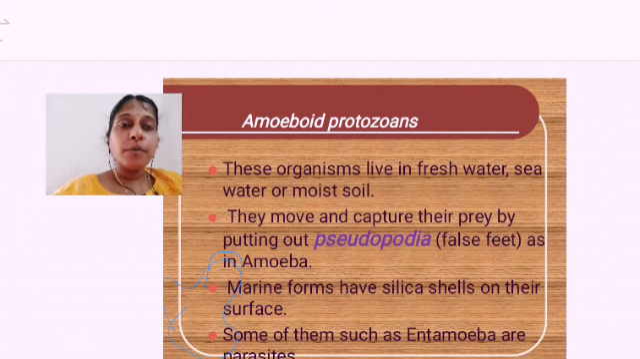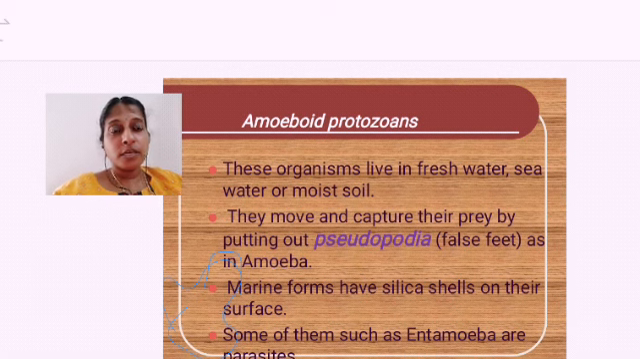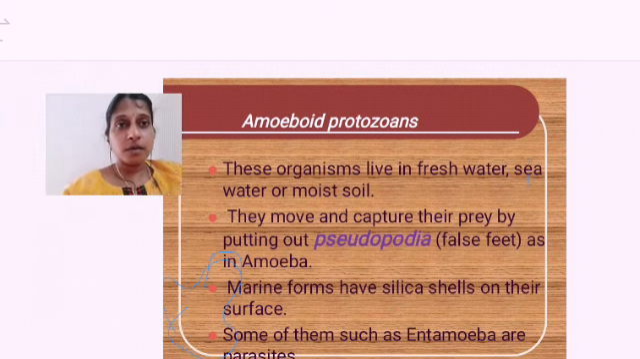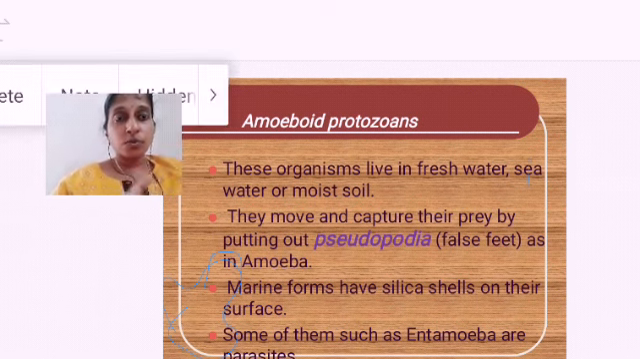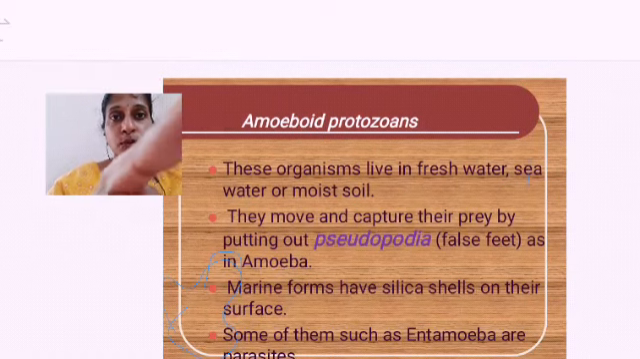Some of them like Entamoeba histolytica are parasitic. Parasitic means they cause diseases like amoebic dysentery. Amoebic dysentery, or we call it amoebiasis, is caused by what? This Entamoeba. It is a form of protista. So protozoan, fine.